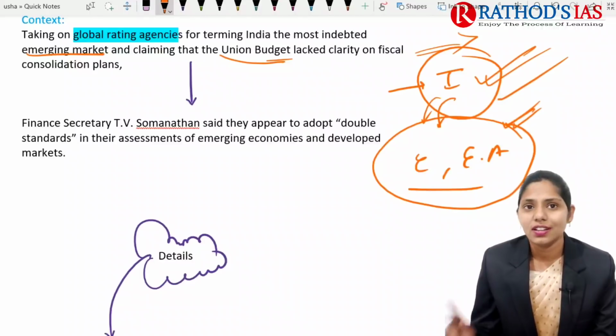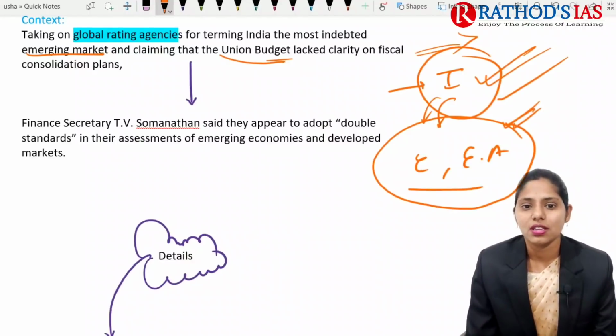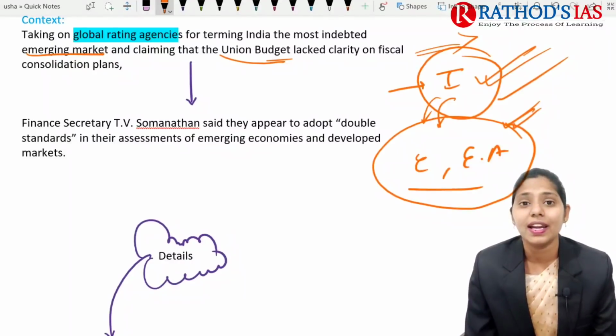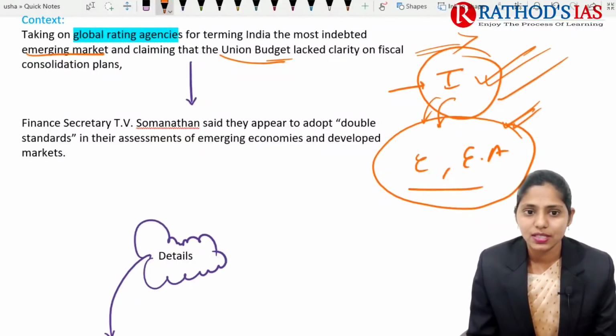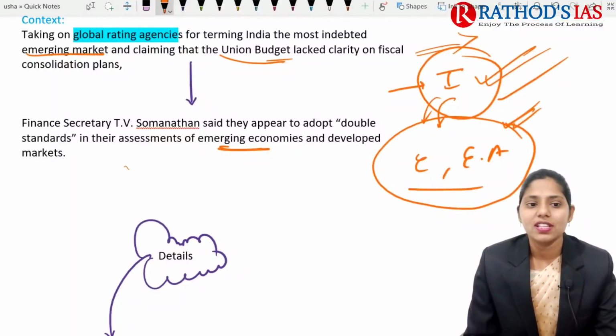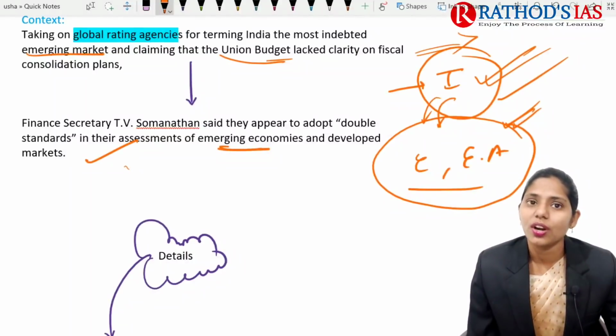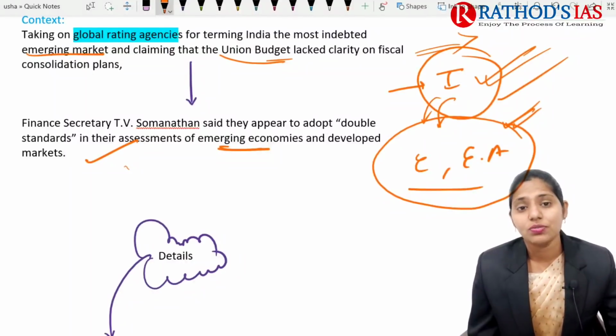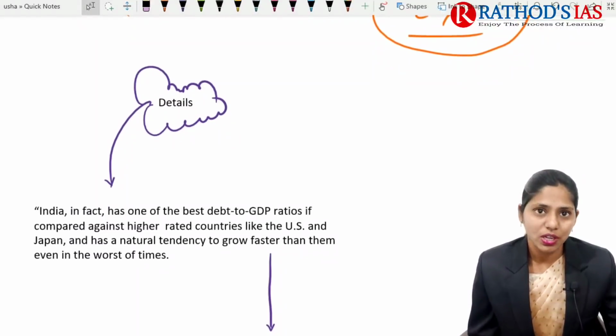Because of this, in retaliation, the finance secretary mainly said that these credit rating agencies adopted double standards in their assessment of emerging countries as well as developed markets. So they have different strategies for giving ratings for emerging economies and for developed countries. This is one important statement given by our finance secretary.